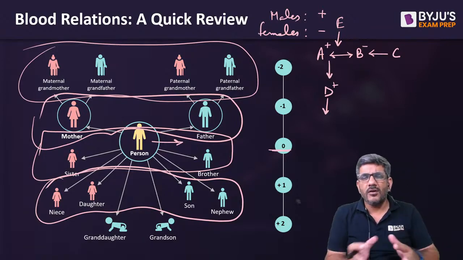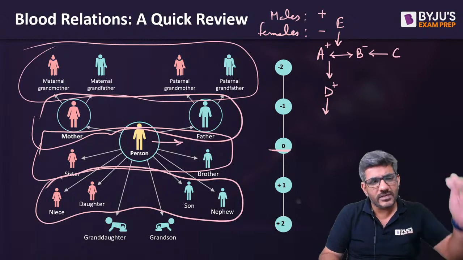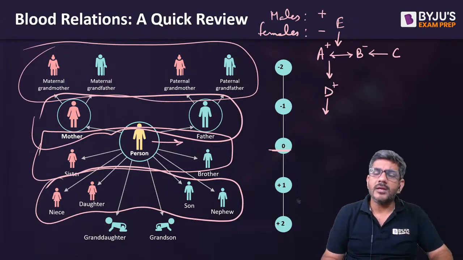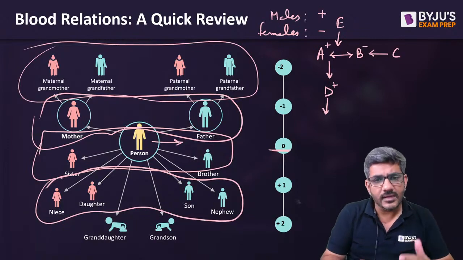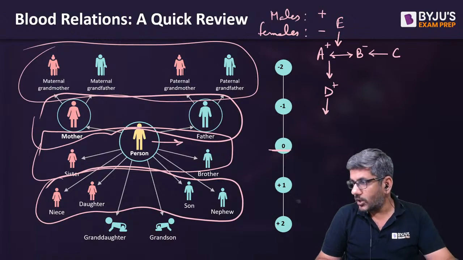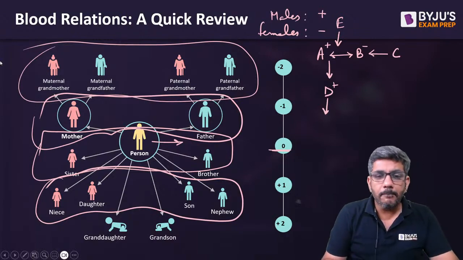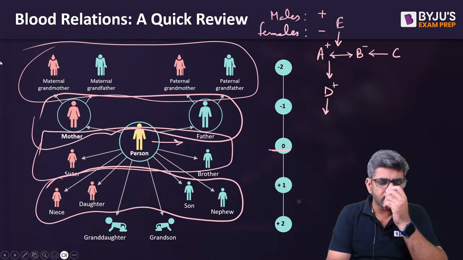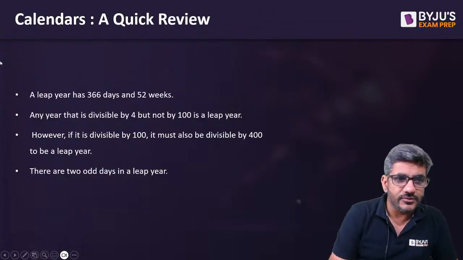But generally, of course, if I go by the normal notion, we generally have people in the upper generation as older than us, people in the generation below, they are younger than us. So going by that, we make this picture to understand things better. Okay, that's about the blood relations. Now that's how you represent them and then answer the questions. If there is any question that comes up, we'll be discussing that too.